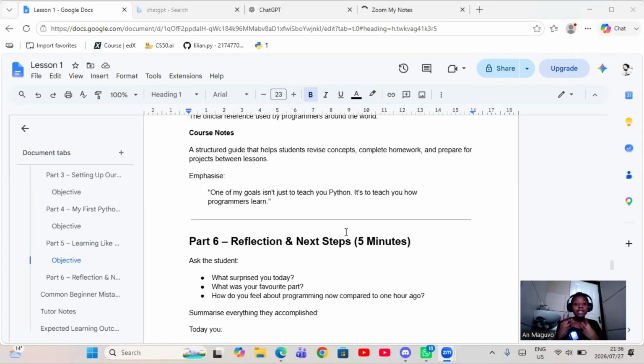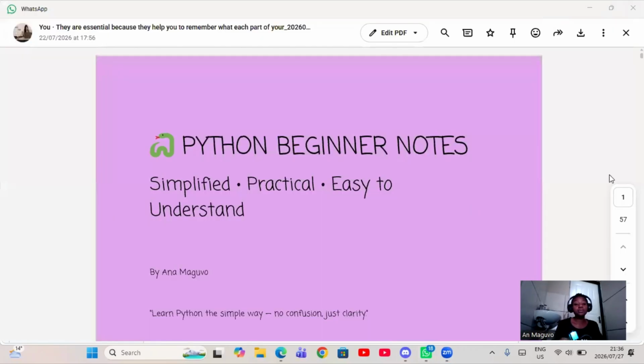It is a structured guide that helps students revise concepts, complete homeworks, and prepare for projects between lessons. So I won't explain much about it. Let's just look at it. I created it using the notes that I use in between lessons, so that it is easy to navigate and easy for beginners. It is indeed Python beginner notes, and anyone can get their own copy.